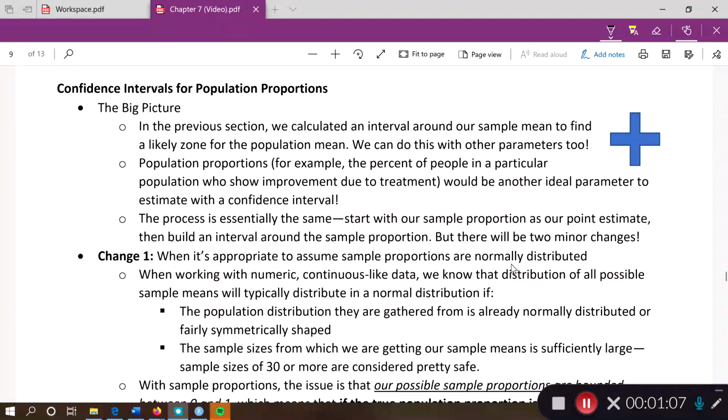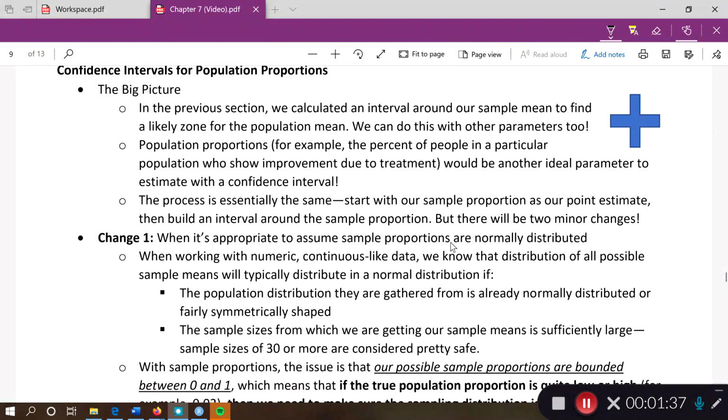And oftentimes, all we can do is collect a sample and try to estimate those proportions using our sample proportion. So, just like with means, we can create a confidence interval for the true proportion and center it around our sample proportion, which is going to be our best estimate for that true proportion. We're going to follow a process that's pretty much identical to what we did with means, but there's two changes we have to keep in mind when we're working with confidence intervals for proportions.